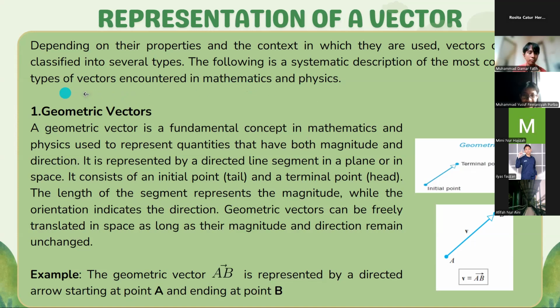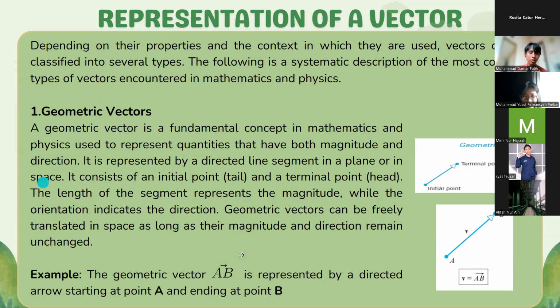Number one, geometric vectors. A geometric vector is a fundamental concept in mathematics and physics used to represent quantities that have both magnitude and direction. It is represented by a directed line segment in a plane or in space that consists of an initial point and a terminal point.